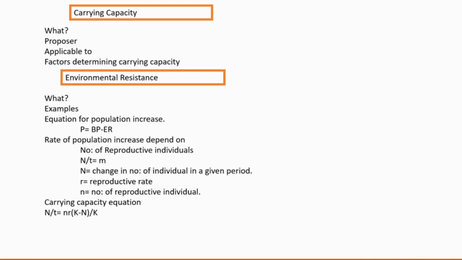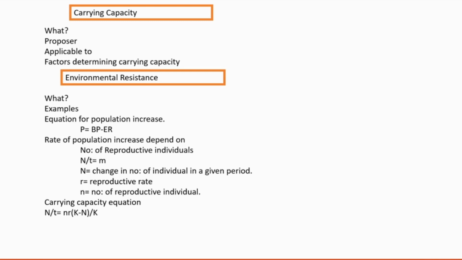Main factors are food supply, then oxygen, predators presence, and the spread of disease. So all these will affect the carrying capacity. When a habitat or population reaches its carrying capacity, then there will be competition for the available food supply.